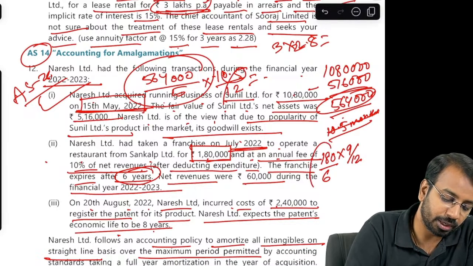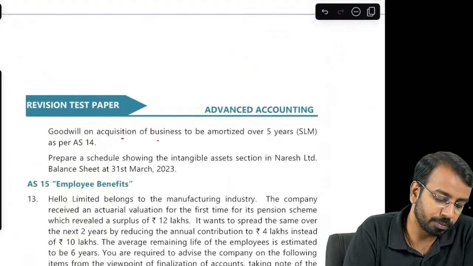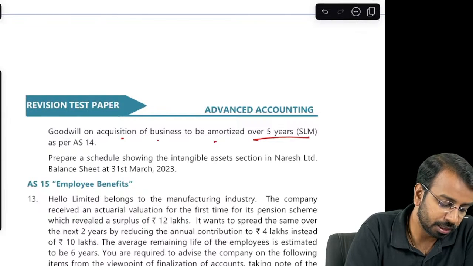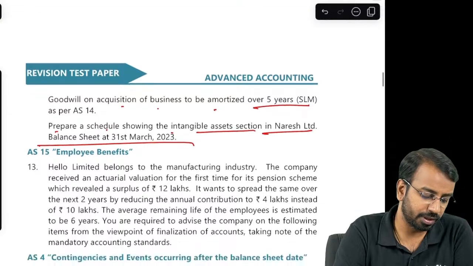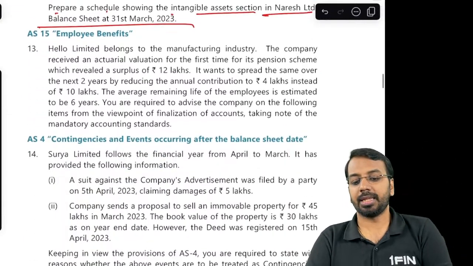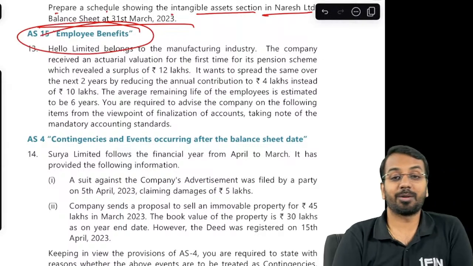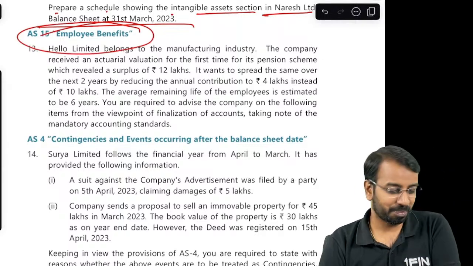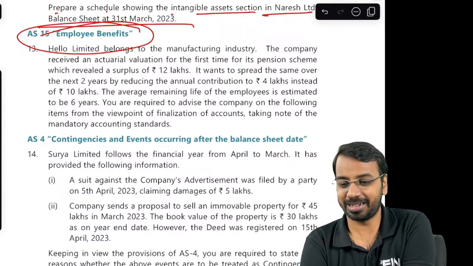564 divided by 5, 180 divided by 6, and 240 divided by 8 will be the amortization. Goodwill on acquisition of business is to be amortized over 5 years. Prepare a schedule showing the intangible assets section in the Naresh Limited balance sheet. So very simple and straightforward. Then moving on, accounting standard 15, implemented first time for CA intermediate after a long period of time. Okay, so we used to have this standard when we were students in CA inter itself.